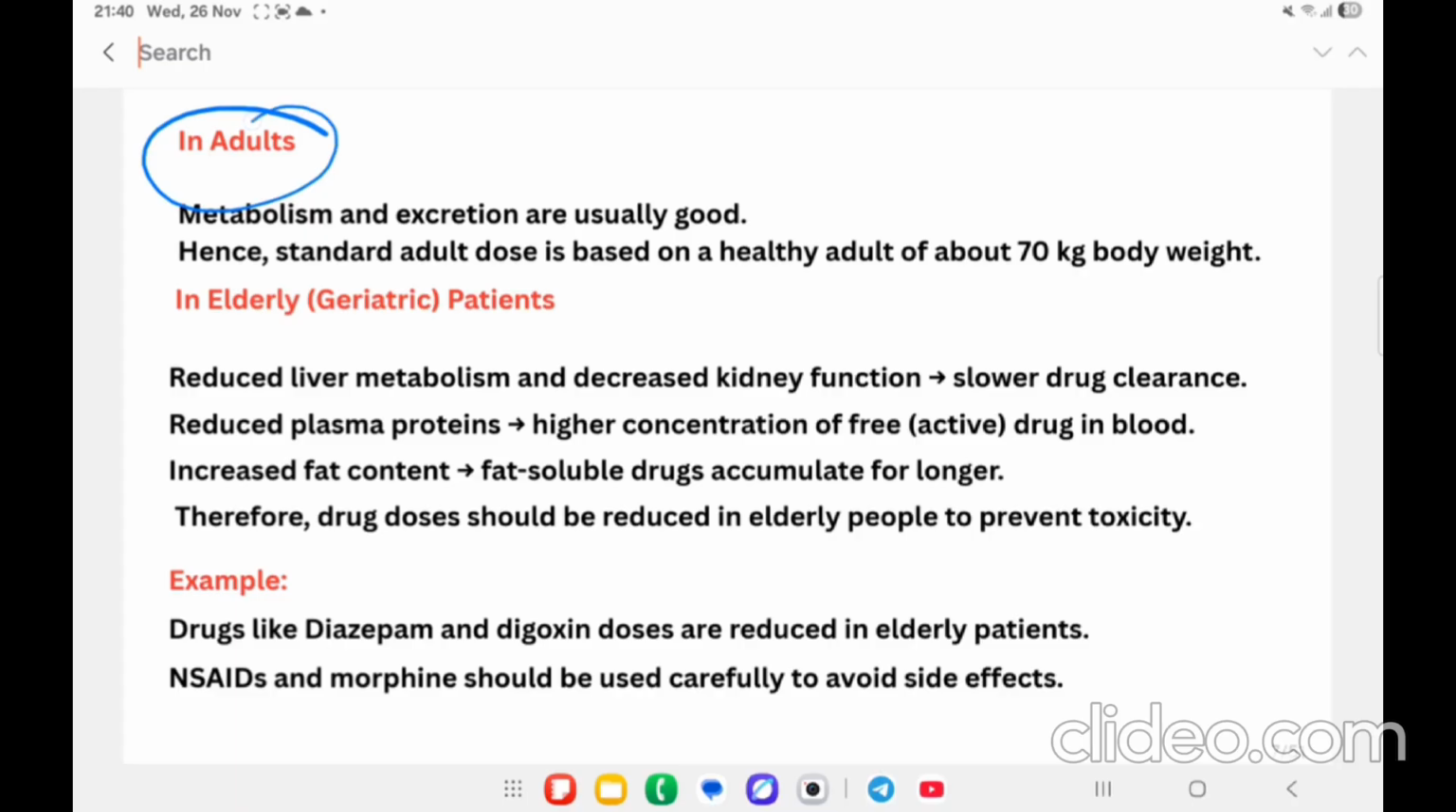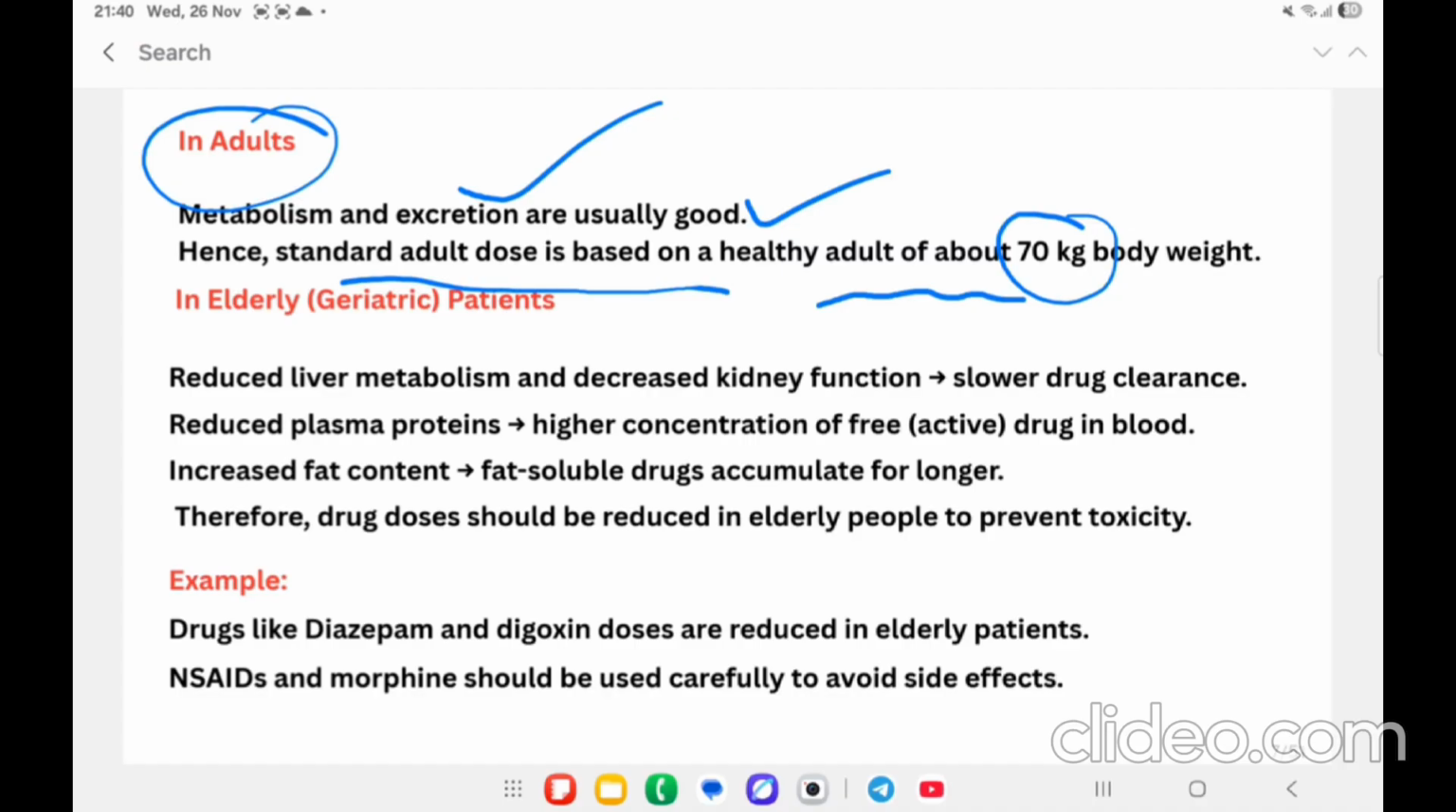And in case of adults, the metabolism and excretion is very good. Hence, the standard adult dose is based on a healthy adult of about 70 kg, which is a common weight considered in case of adults.